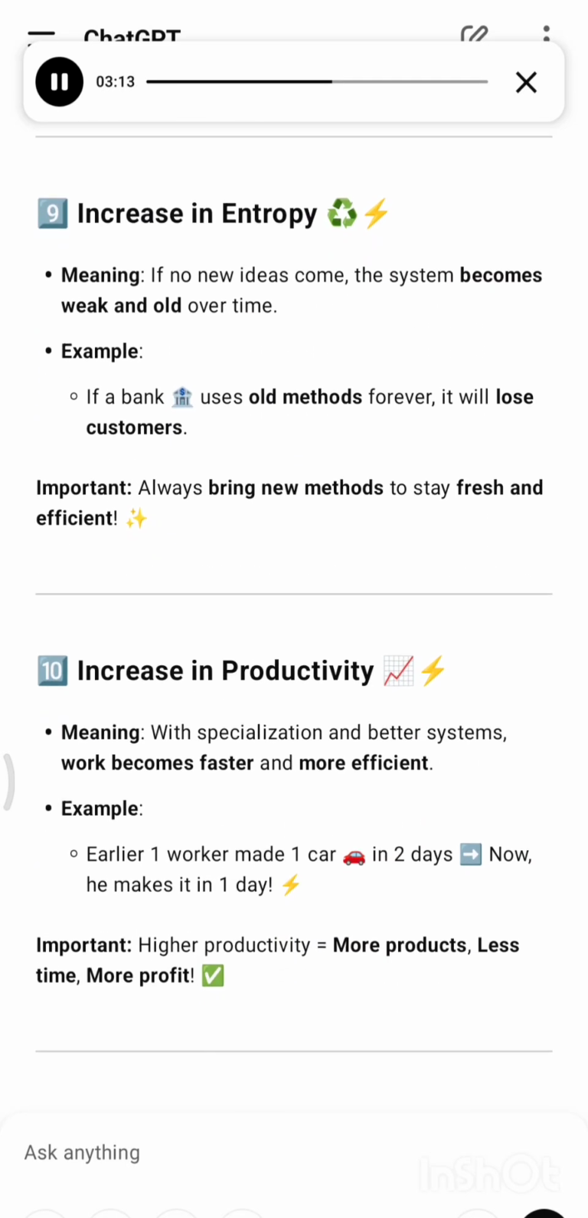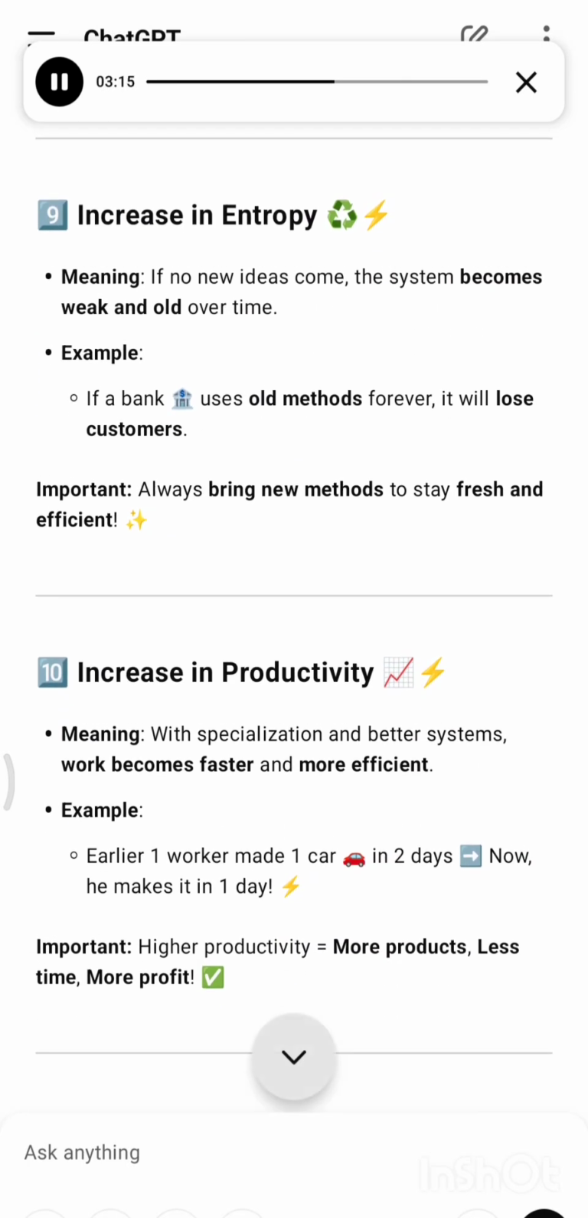9. Increase in entropy. Meaning, if no new ideas come, the system becomes weak and old over time. Example: if a bank uses old methods forever, it will lose customers. Important: always bring new methods to stay fresh and efficient.